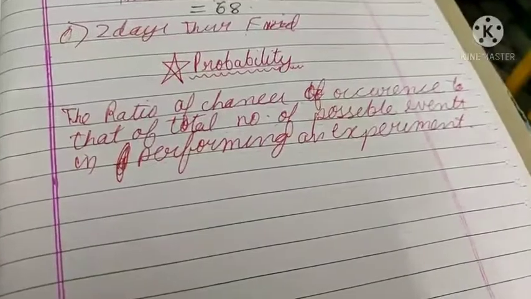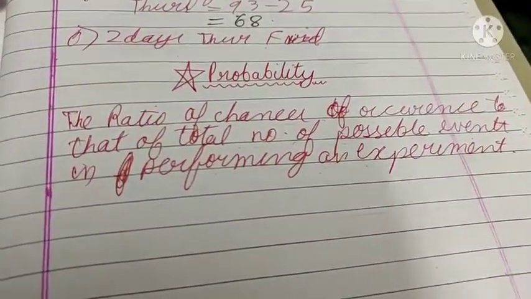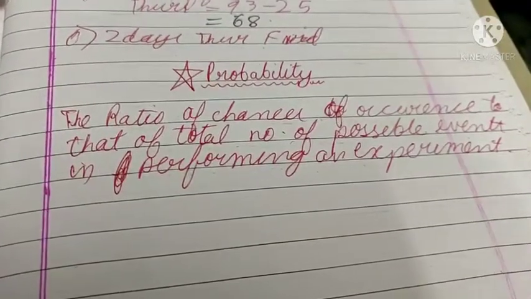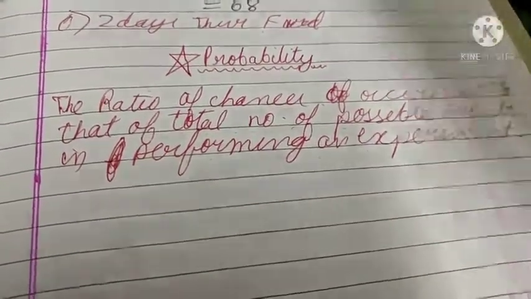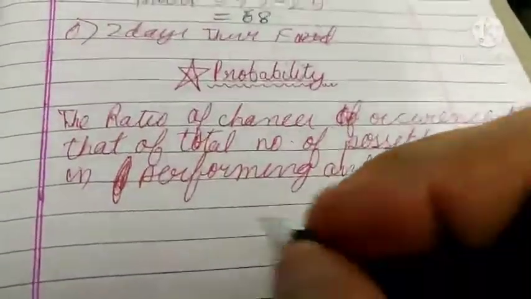Okay, this is the chances of occurrence of any possible event to the total number of events. So what does this mean? Let's go with the examples.